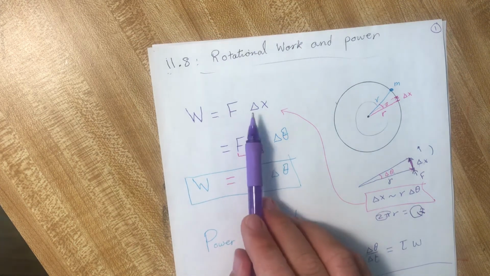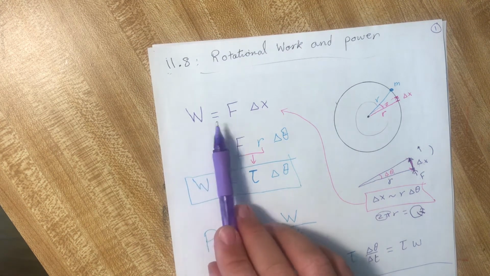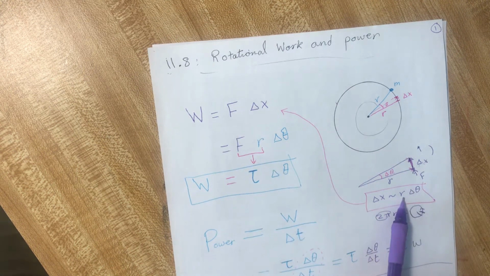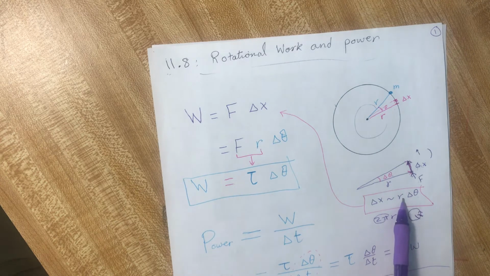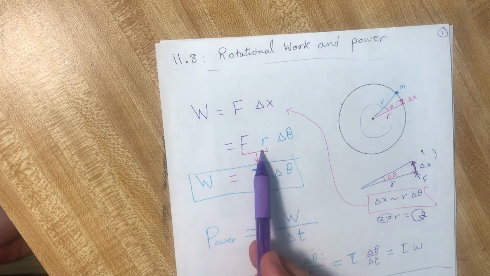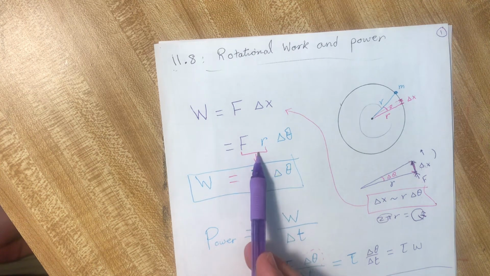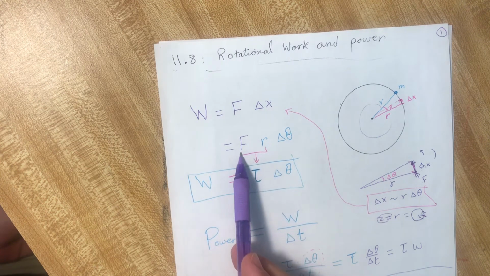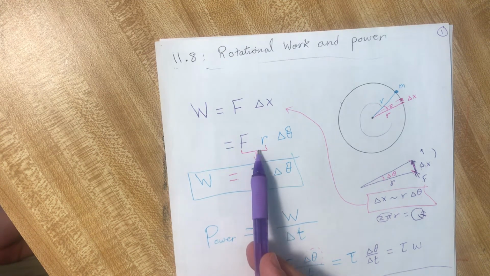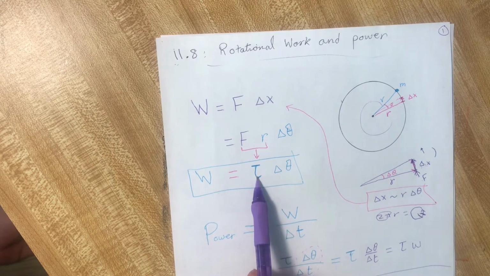Okay, the work is equal to F multiplied by delta x. But delta x for rotational motion is equal to r multiplied by delta theta. We can combine r and F, and the magnitude of rF is tau.